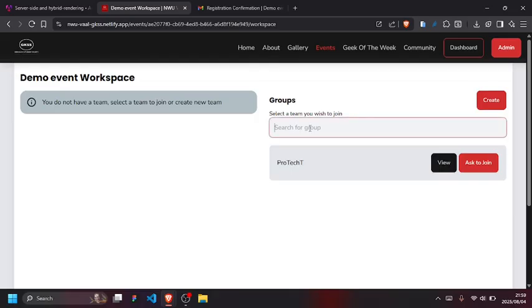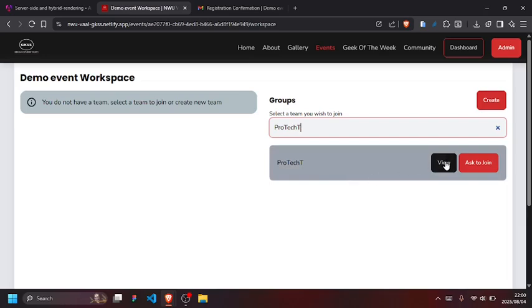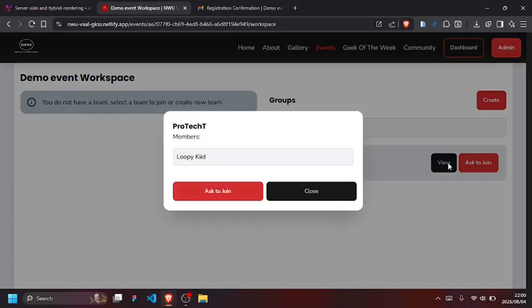If he's not sure if this is the right team, I can tell him the name of the team. Okay, it's Protect. I'll search Protect. There's no group with the name Protect here. He's going to be shouting at me, then I have to correct him: no, bro, it's Protect. Then to verify that it's the team he's looking for, he's going to click view.